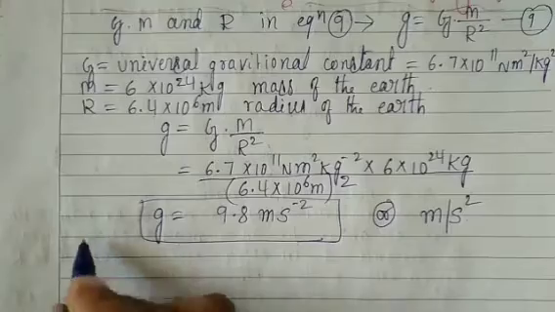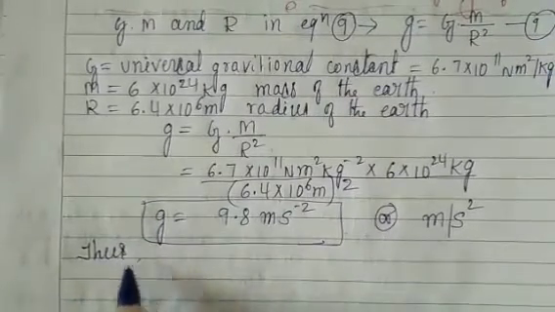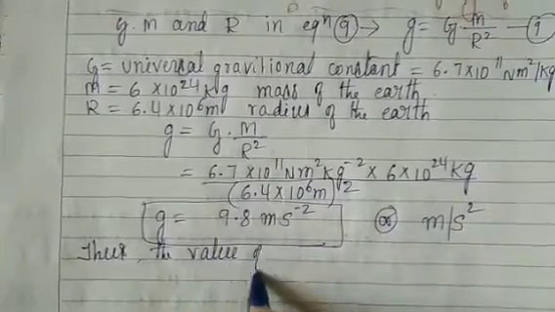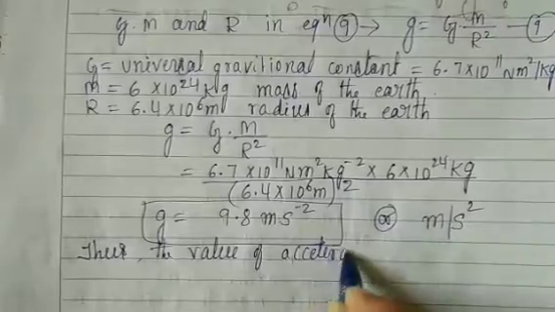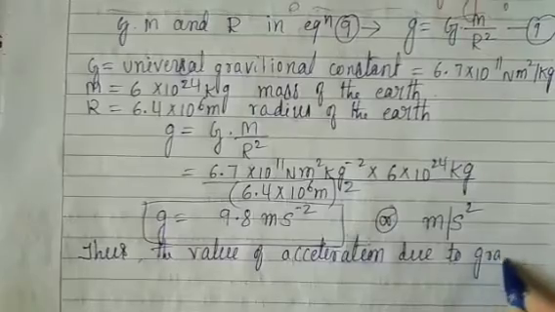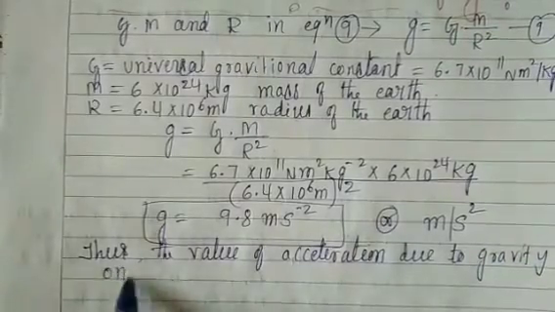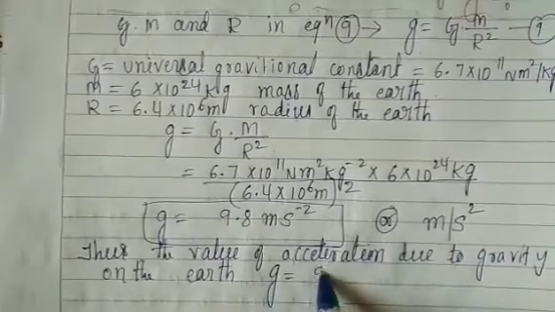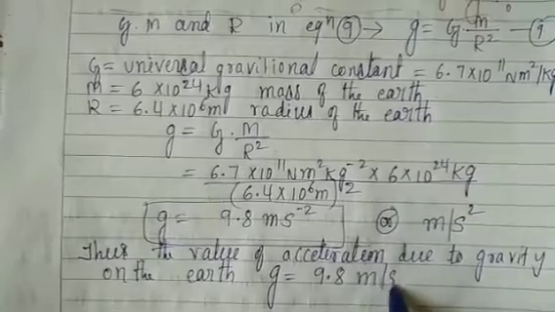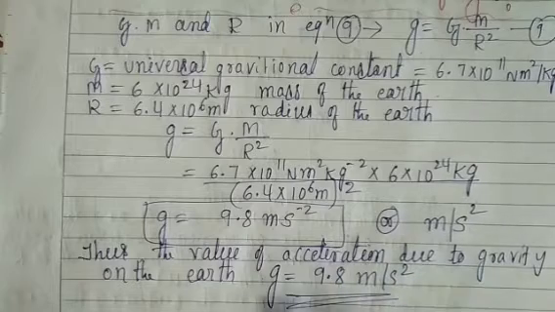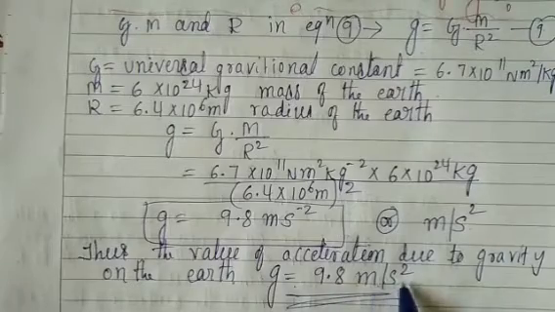So, thus, the value of acceleration due to gravity on the earth, g, is equal to 9.8 meter per second square.